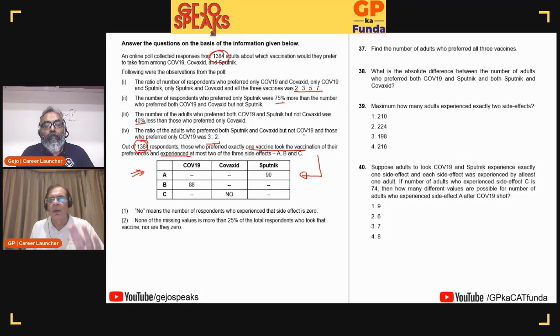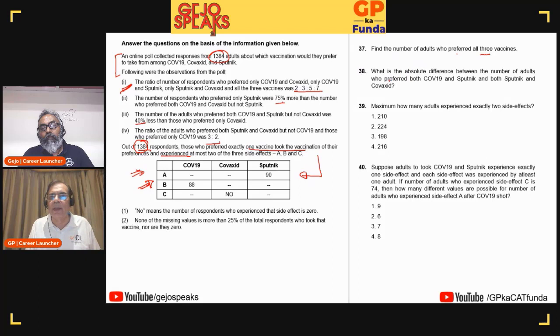Now I will go to the question. Initially I did not know what this meant. After I read the first 2-3 lines and the first point, I realized this is a 3-set Venn diagram data set, which means it is doable for me. Now going to the questions, number of adults who preferred all 3 vaccines, theta, which means solvable. There is a definite answer, cannot be determined.